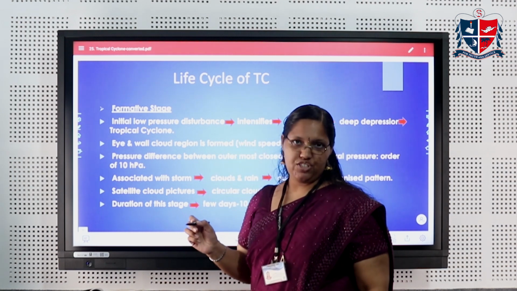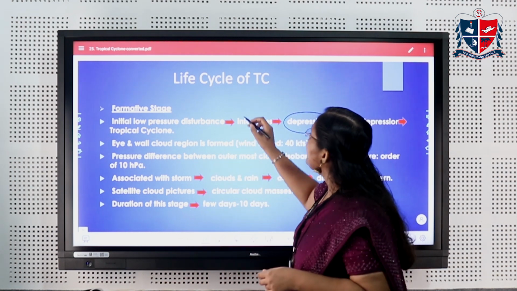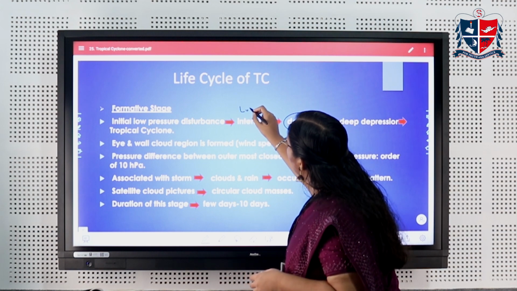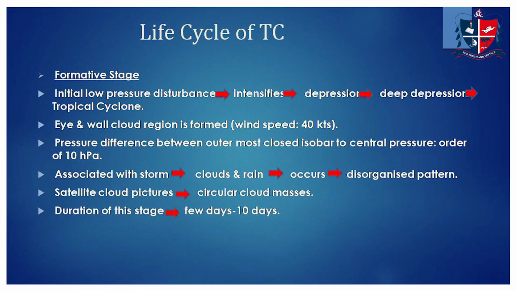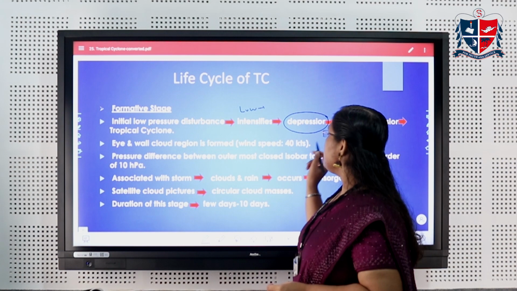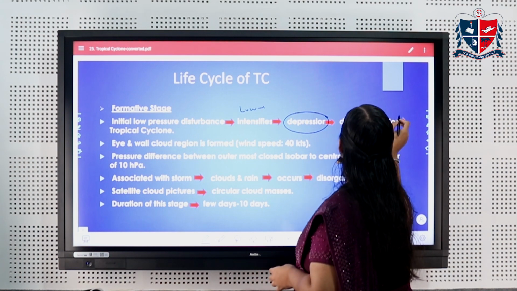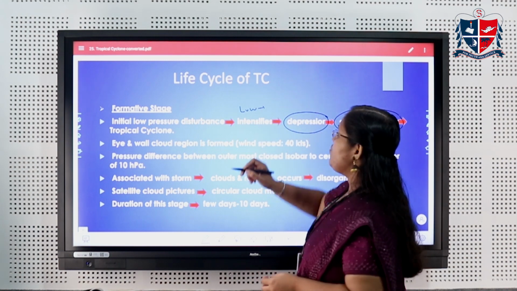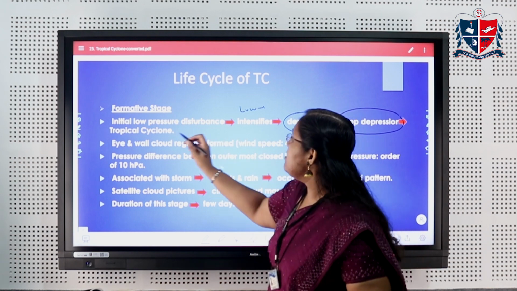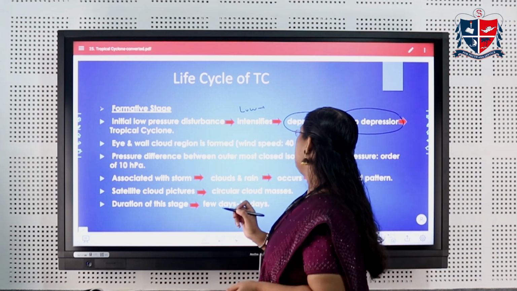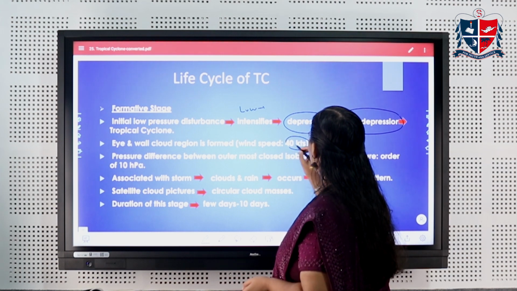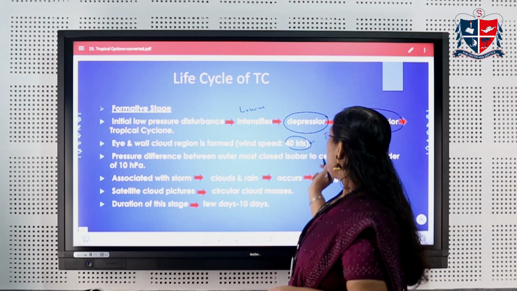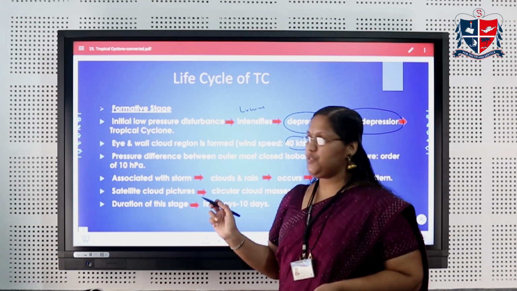What do you mean by depression? Depression is a low pressure system. We classify low pressure systems into low, depression and so on, depending upon wind speed. So when it intensifies into a depression, the wind speed is more. And then again it intensifies into a deep depression, meaning winds will be stronger, and it leads to the tropical cyclone development. The wind speed is about 40 knots. 40 knots means about 25 meters per second. Knots is another unit used to represent wind speed.